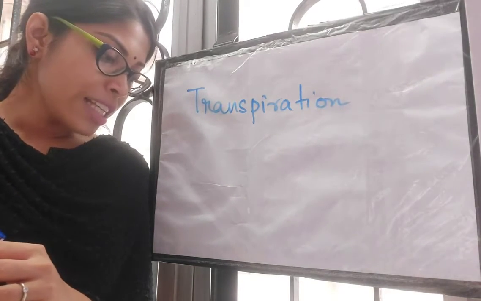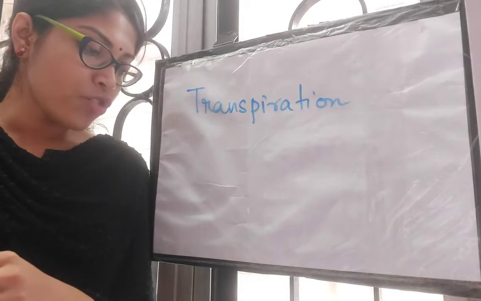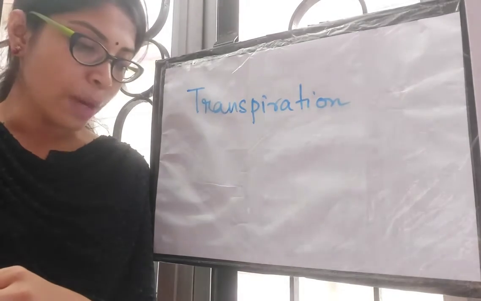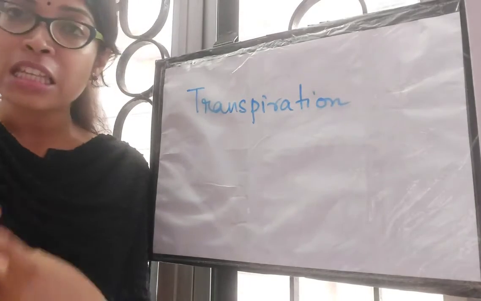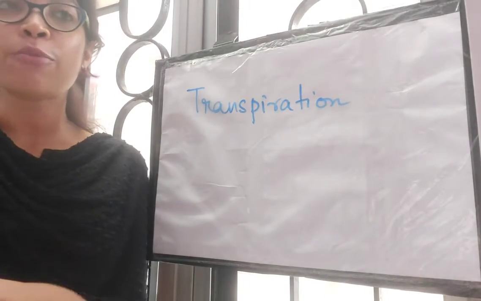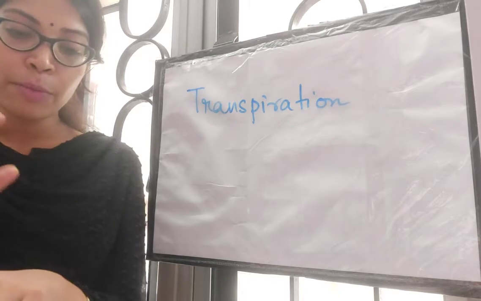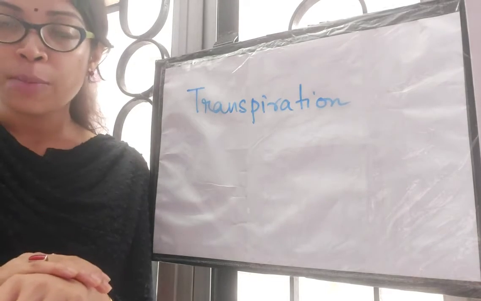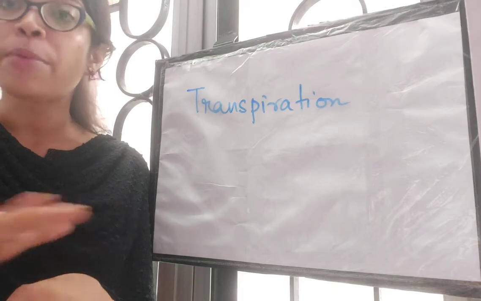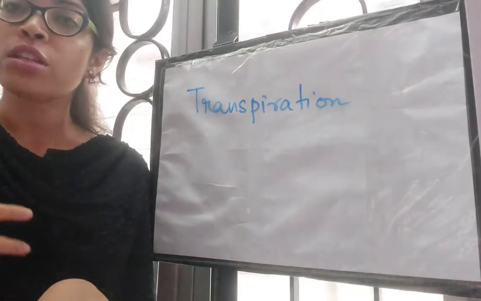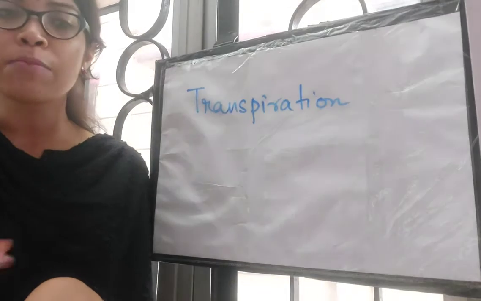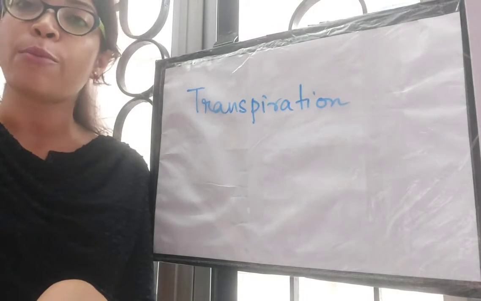Okay, next difference is transpiration is restricted to living land plants only, while evaporation takes place from any exposed surface, either living or non-living. So even if we have put water on our hand, suppose, and we don't rub it off with a towel, so the water will dry out eventually. It will take some time, but the water will dry out, and that is evaporation.